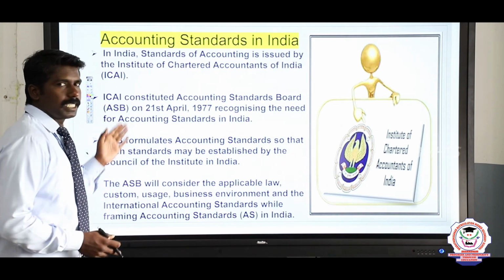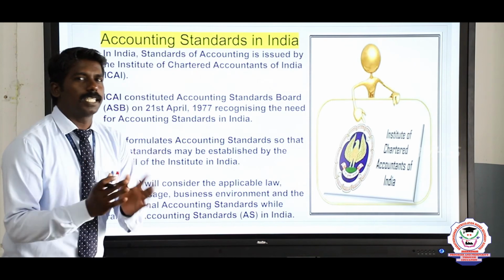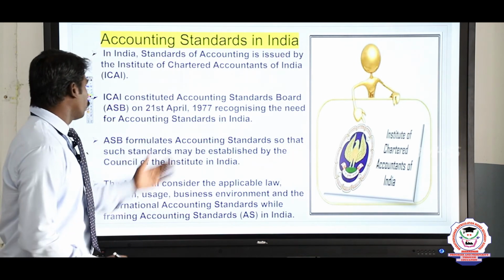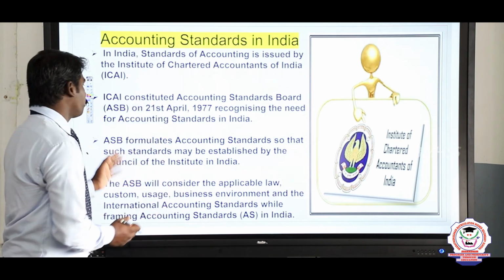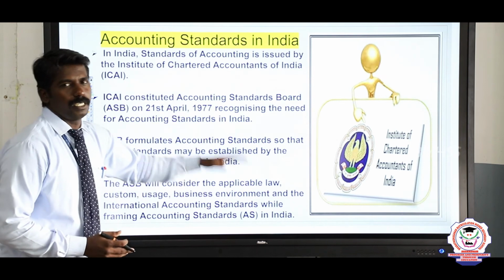ASB, Accounting Standards Board. The Accounting Standards Board formulates the accounting standards, so that such standards may be established by the Council of the Institute in India.